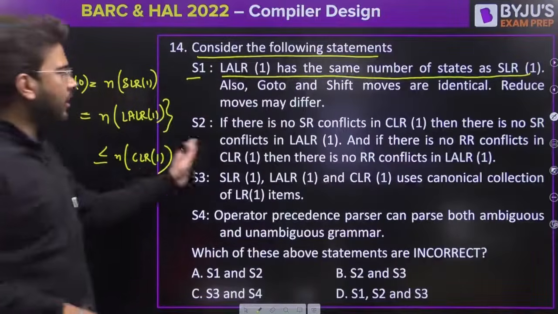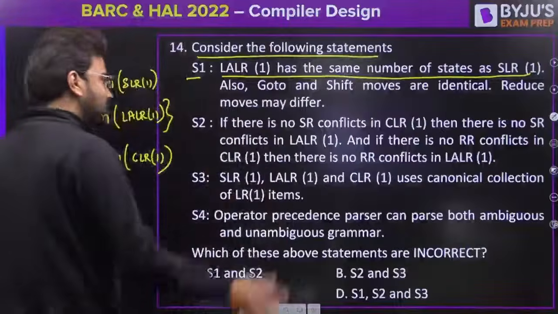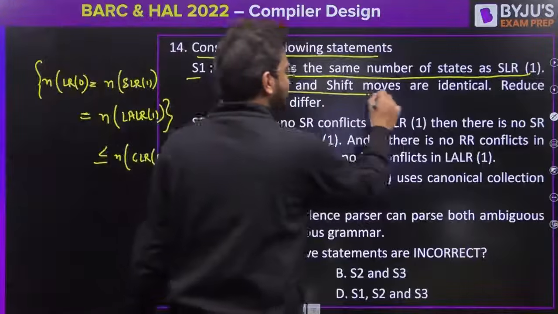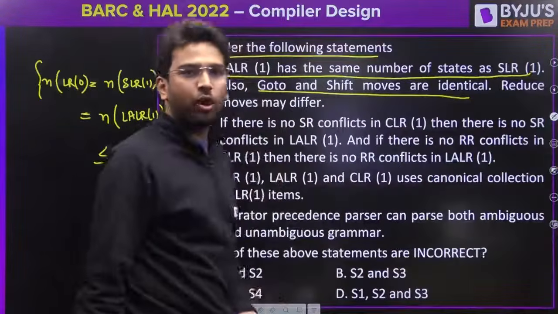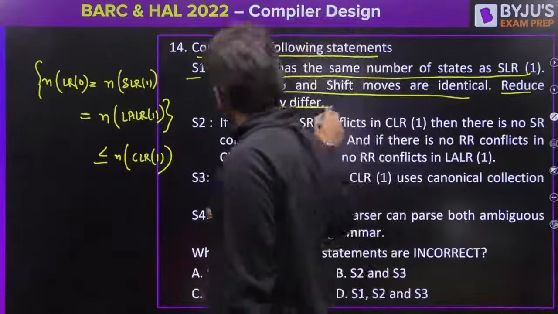Remember this point. Now let's come back to the question. LALR1 has the same number of states as SLR1. Yes, it is true. Also, goto and shift moves are identical. This is also true. Reduce moves may differ.